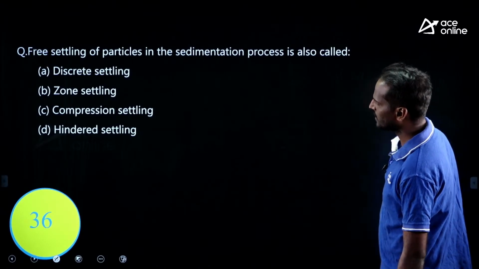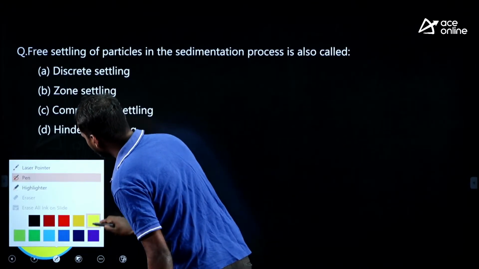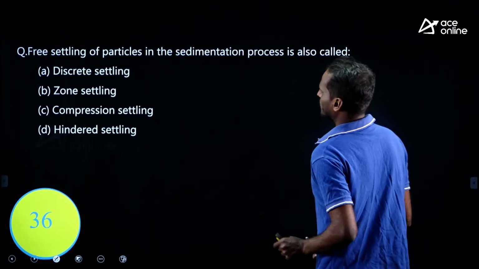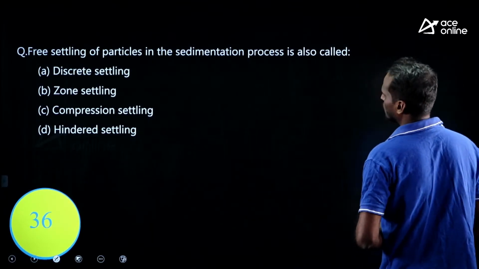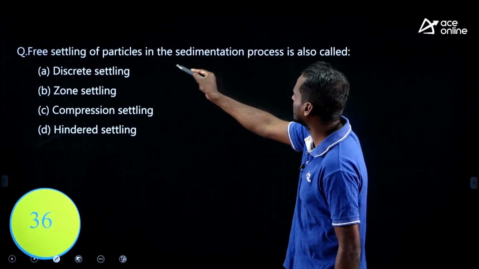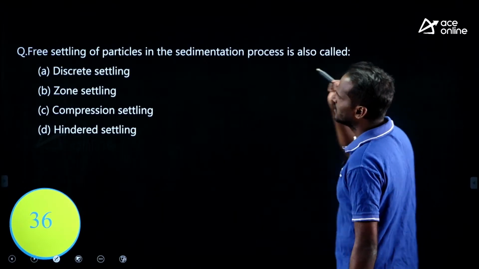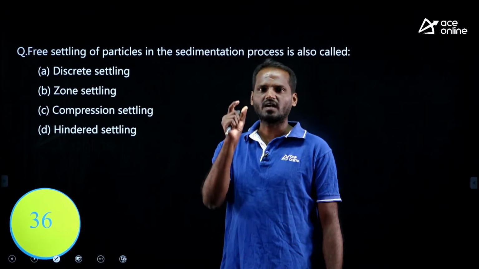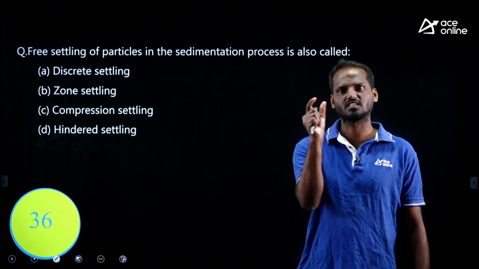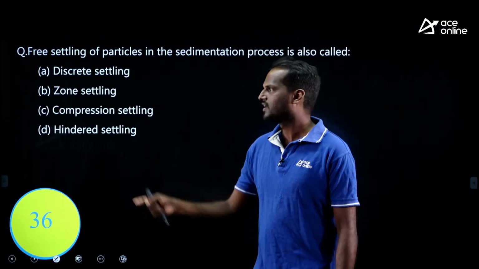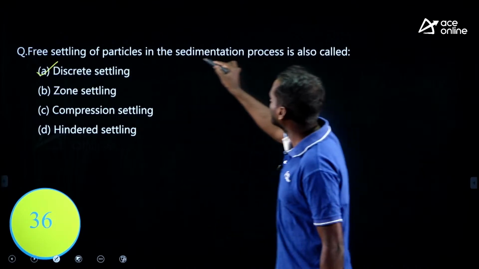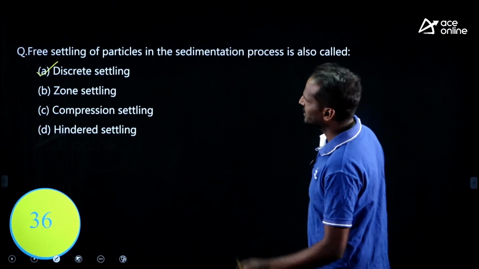Next, very important, various kinds of settling we observe in environmental engineering. Just look at this. Free settling of particles in the sedimentation process is also called discrete settling, right? The particle whose properties, its size and shape, do not change with time is known as a discrete particle. Therefore, free settling of a particle in the sedimentation process is called discrete settling.